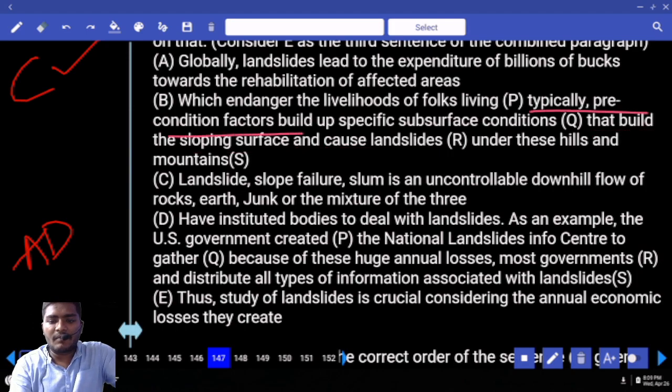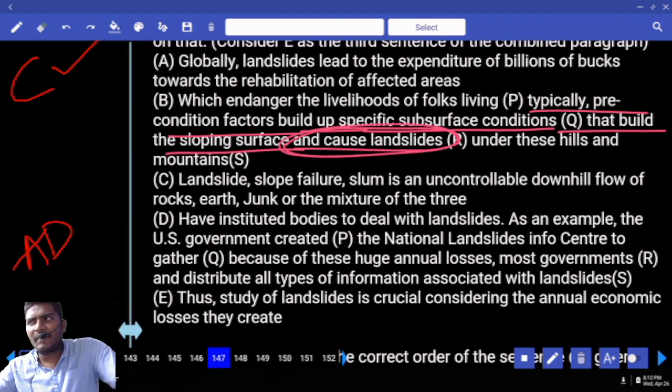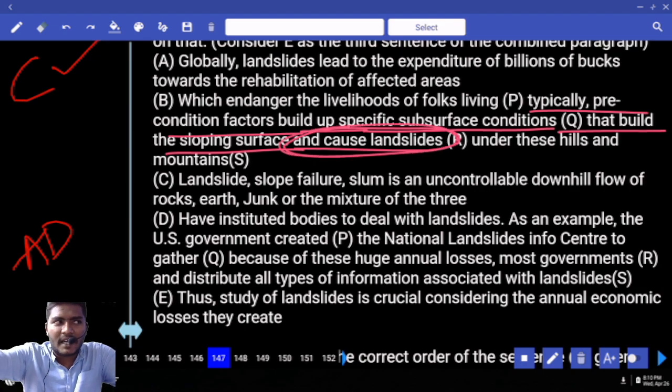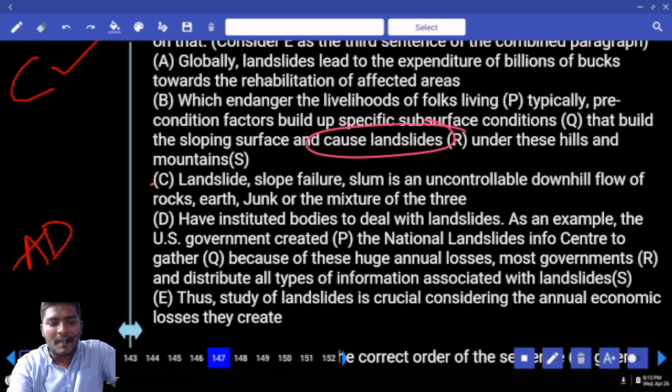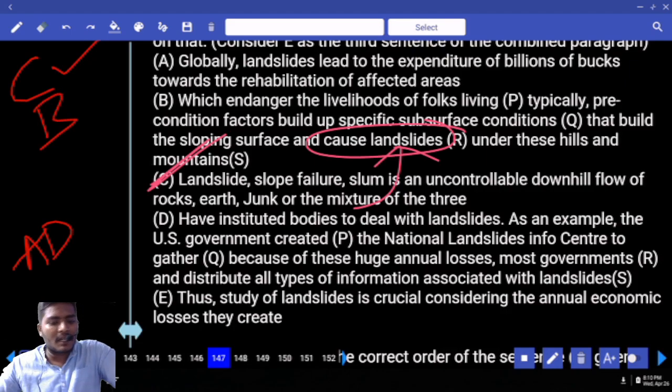Typically, precondition factors build up specific subsurface conditions that build the sloping surface and cause landslides. Now, is this related to the effect of landslide or the beginning of the landslide? Beginning of the landslide. How does a landslide cause? This is a sentence. Where is the same sentence already mentioned here? Already in C, the definition is given. So one pair that comes is nothing but CB.